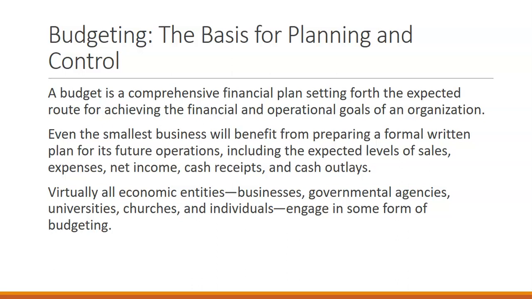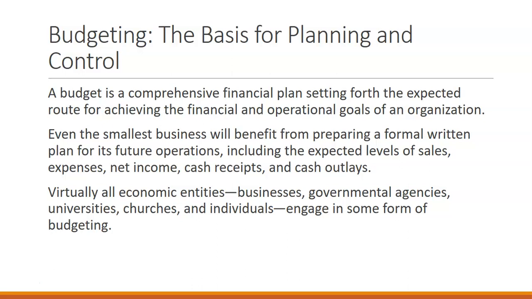So we need to look at budgeting holistically as having this plan for financial and operation goals for the organization. Everyone benefits from planning and budgeting. All economic entities, business, governmental, universities, churches, and individuals engage in some form of budgeting. Some governmental agencies, universities, and churches or other nonprofit organizations have very defined budget cycles. And then businesses, what we're looking at for this next chapter are what businesses go through for budgeting.